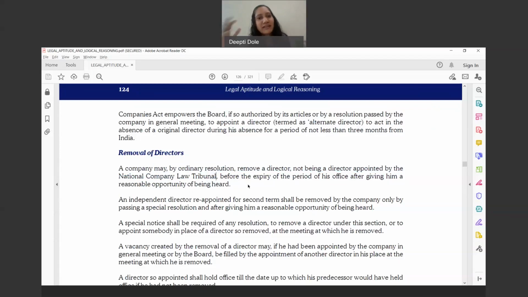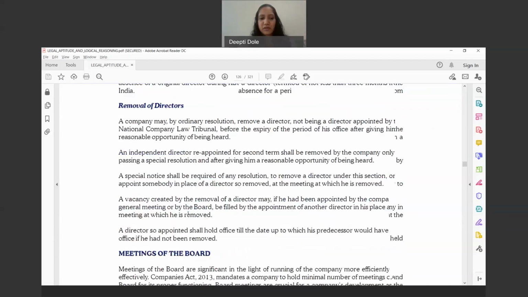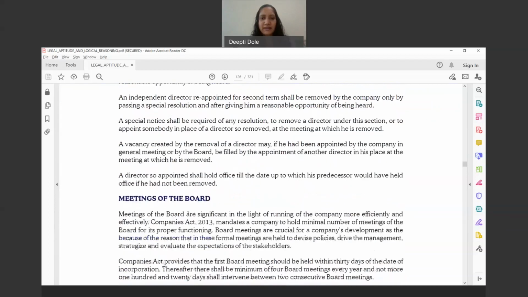But if not, then a director can be removed by passing an ordinary resolution. Now, an independent director reappointed for a second term shall be removed by the company only by passing a special resolution. So this helps you understand the types of directors and how they are removed. You can take it ahead.